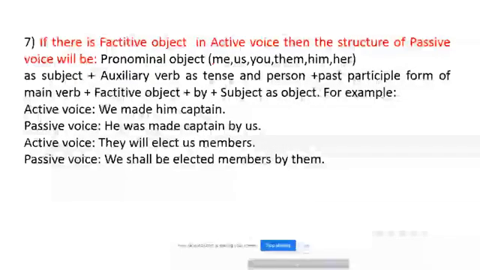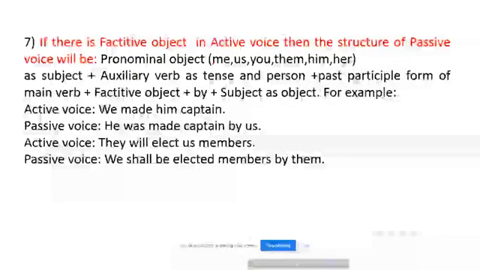For example, in active voice, we made him captain. He was made captain by us. They will elect us members. We shall be elected members by them.